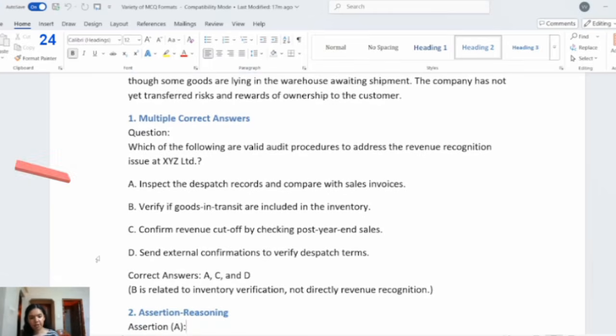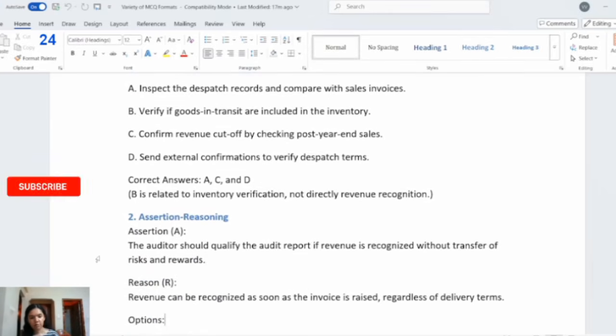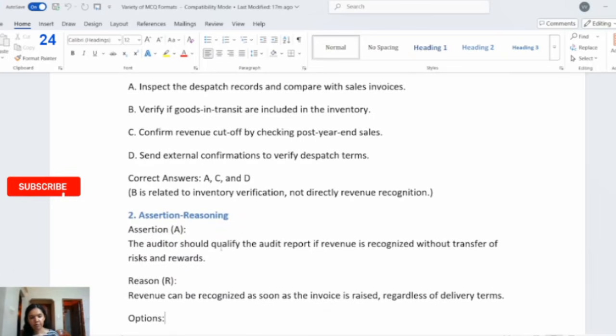Now the next MCQ here is based on assertion and reasoning. So the assertion here is: the auditor should qualify the audit report if revenue is recognized without transfer of risk and rewards. Reason: revenue can be recognized as soon as the invoice is raised, regardless of delivery terms.